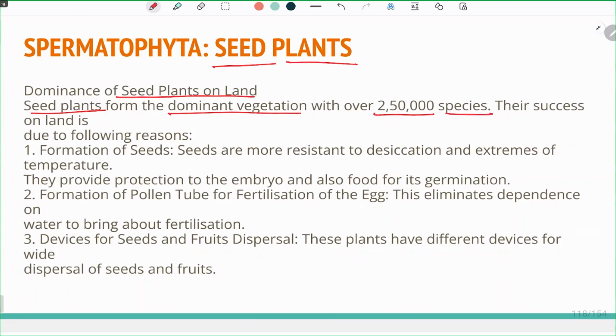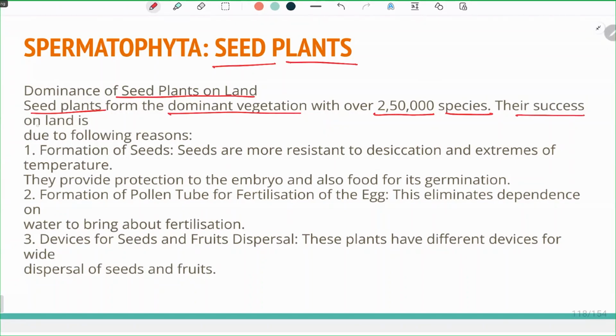All the species that we have already seen in the previous plants like algae, bryophytes, and pteridophytes, the diversity was limited to only 20,000 to 40,000 to 50,000, but not more than that. But when we see these spermatophytes, they are very diverse. They have a huge number of species, ranging to around 2 lakh to 2 lakh 50,000.